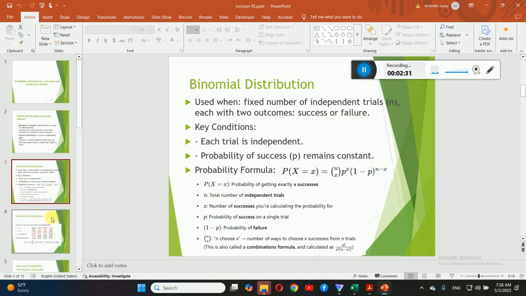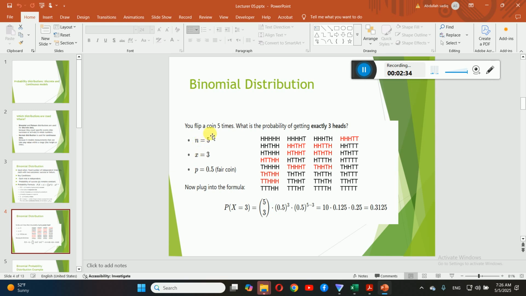Here we have an example. For example, when you flip a coin 5 times, what is the probability of getting exactly 3 heads? Now when you flip a coin 5 times, there are many possible outcomes. In the first, you can get heads in the first turn, heads in the second turn, heads in the third turn, heads in the fourth turn, and heads in the fifth turn. Also, you can get in the first 4 turns heads, in the last turn you can get tails. Also, you can get in the first 3 turns heads and then tails and then heads. So in this way, there are 32 possible events, this is the sample space of all 32 possible events